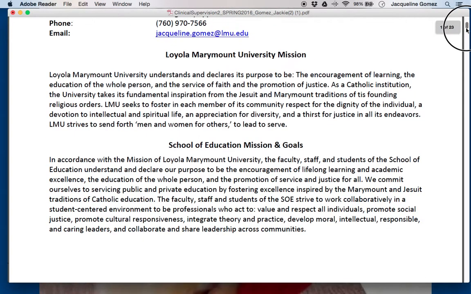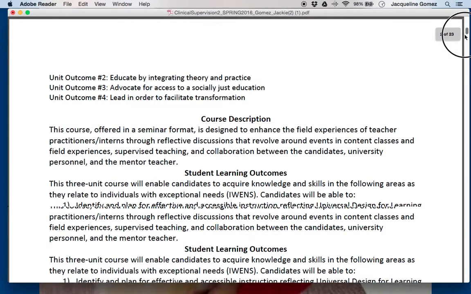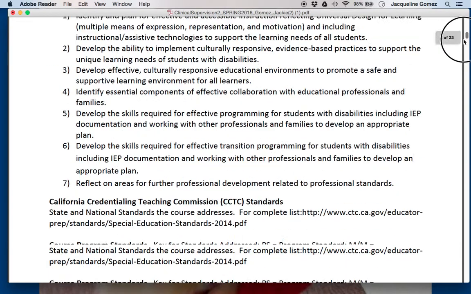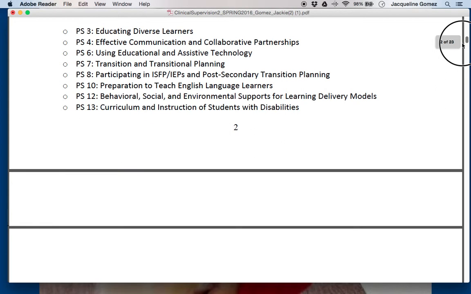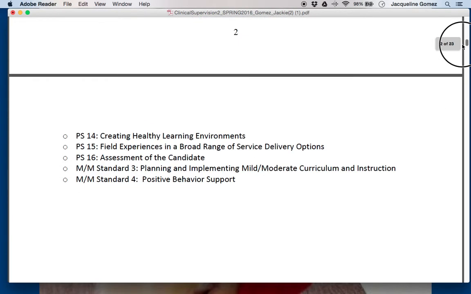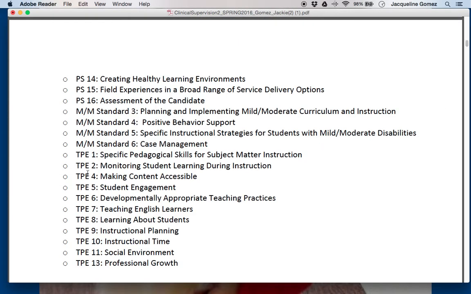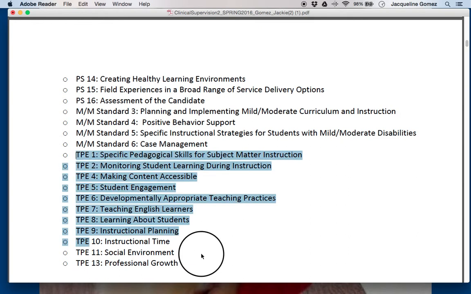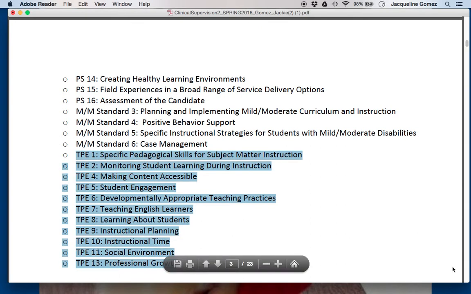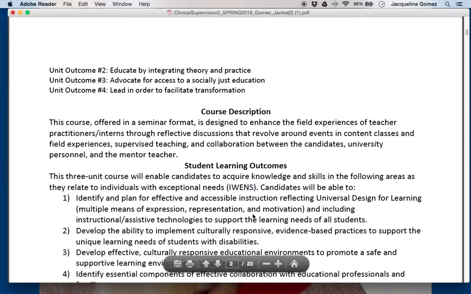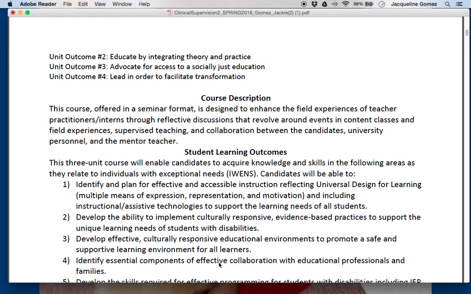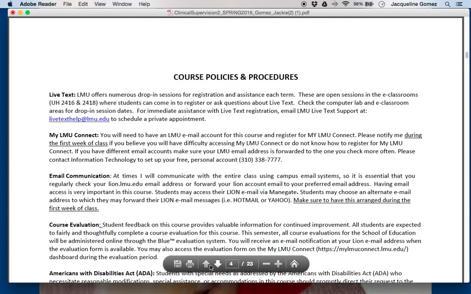As you scroll down, a lot of this information is the same. Please also note that on this page you will also find your TPEs for the course. So I just want you to note that those are here, and they are available for you to view on page 3 of your syllabus. Again, I won't go into more depth in this area, as you are welcome to read this on your own time, and please let me know if you do have any questions regarding this course.